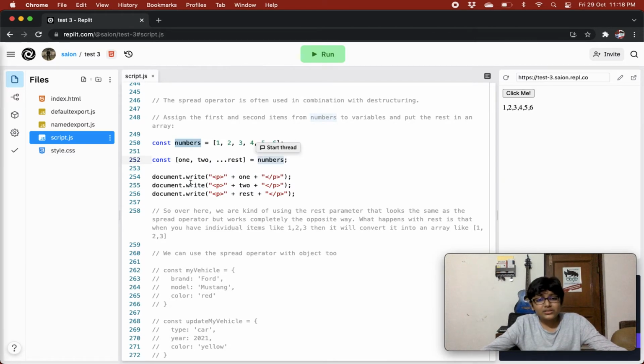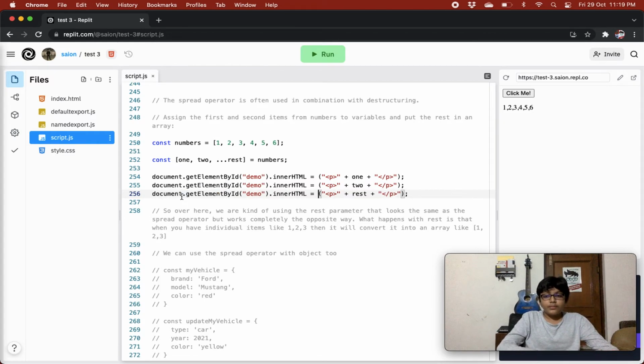But this is not kind of making sense because the spread operator spreads, right? It basically converts arrays into individual items. But over here what we are doing is taking the items and trying to form an array.